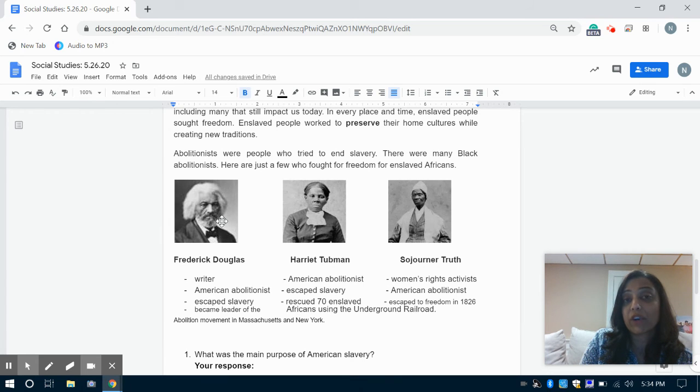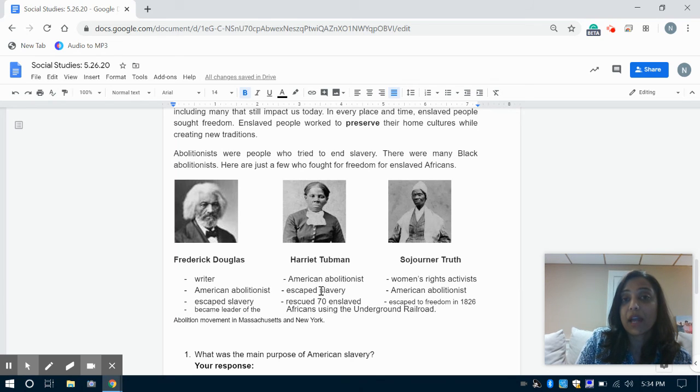Frederick Douglass, you may have heard of some of these names, Harriet Tubman, and Sojourner Truth. So Frederick Douglass was a writer. He was also an American abolitionist, and he escaped slavery, became the leader of the abolition movement in Massachusetts and New York. And he really spoke up and was very, very courageous and bold, just like Harriet Tubman and Sojourner Truth, to speak out against slavery.